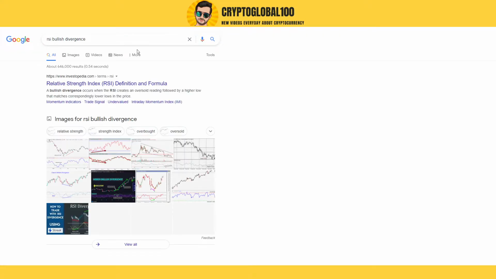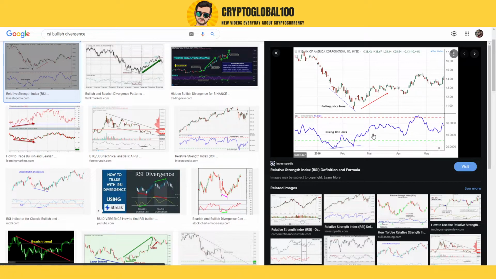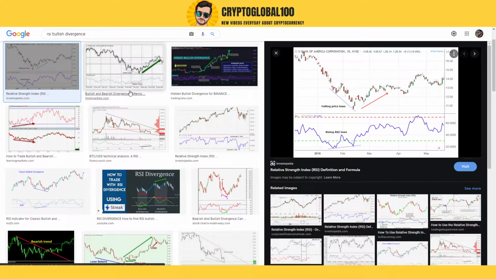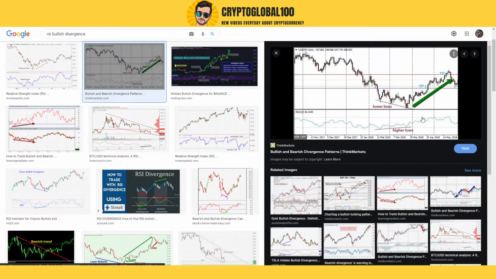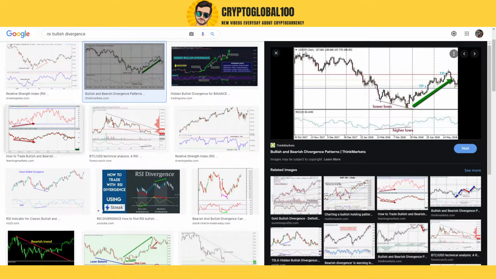Let's take a look at the pattern. If we see any pattern like this one, for example, you see here the price is falling, and the RSI made the higher lows. Let's take a look at another example here: higher lows, lower low, bullish divergence.